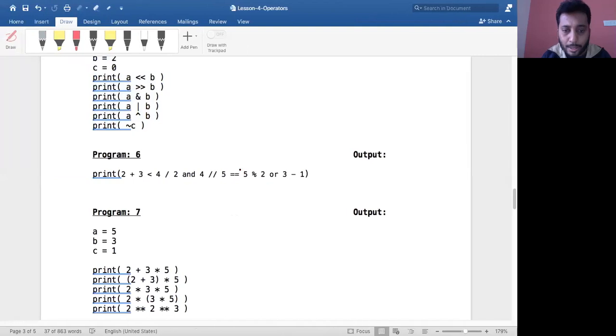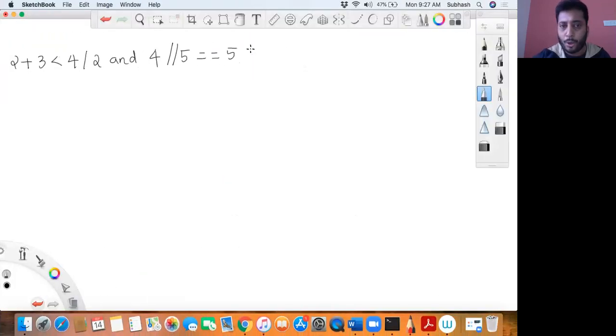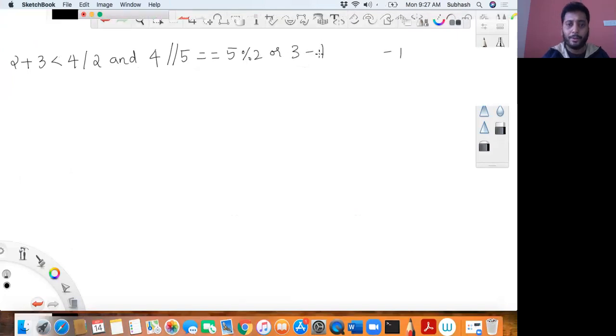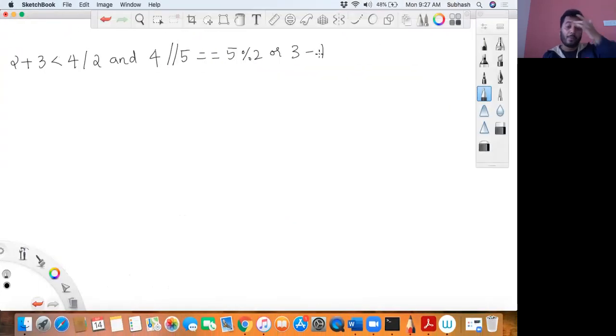And then what else do you have? Mod 2 or 3 minus 1. Am I right? Mod 2 or 3 minus 1. Yes, I think we are right. So we'll have to solve this problem now. How do we solve this?